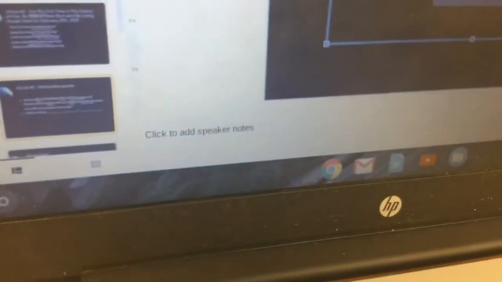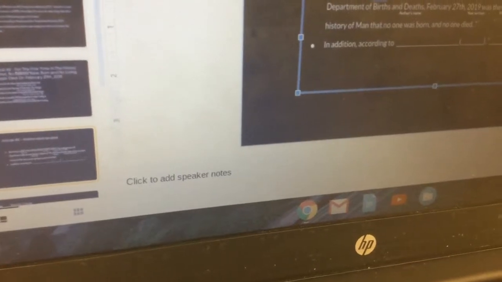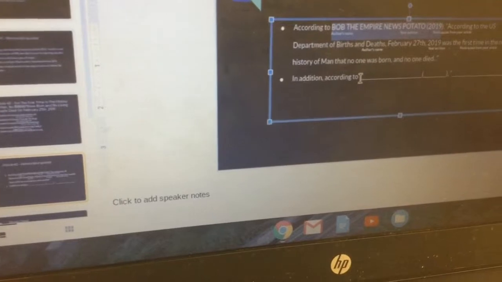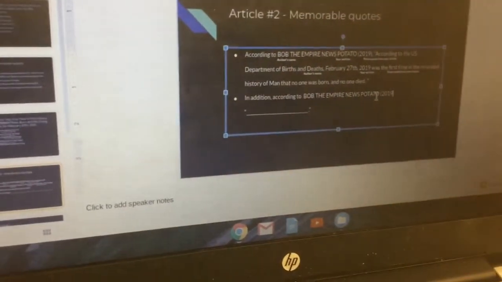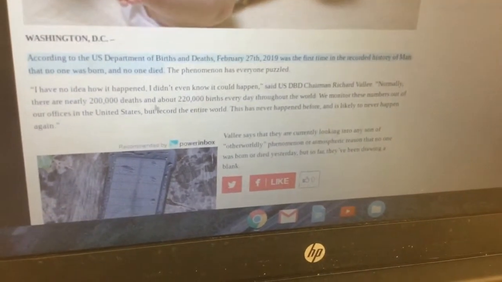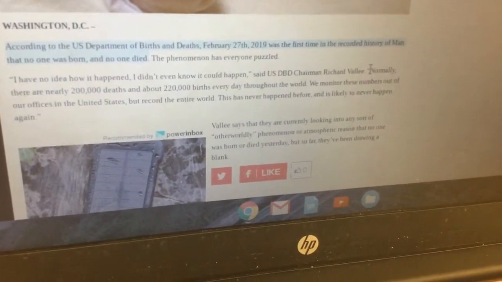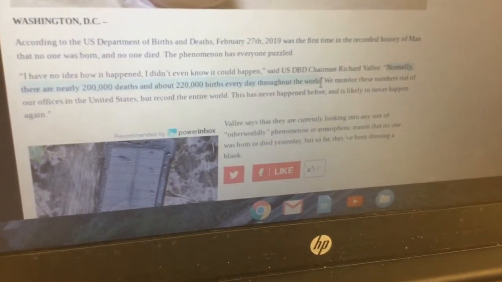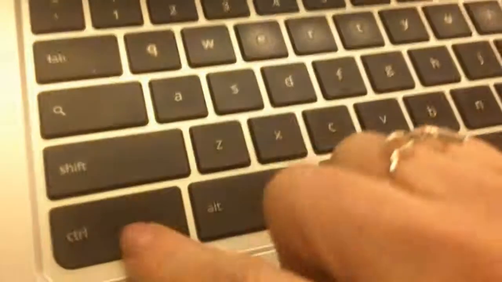So make sure that what should happen is it should copy and paste the author's name and the year again right here. And so then from here, what you're going to do is you're going to get a second sentence. So we're going to just click back over here. And so then we're going to just click and drag to highlight a sentence and then hit Control-C on your keyboard.